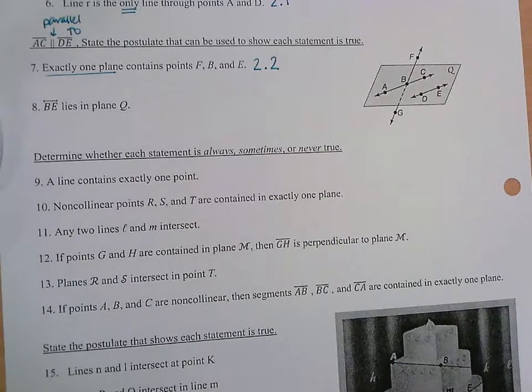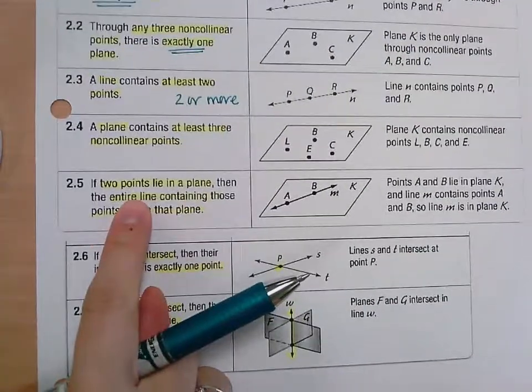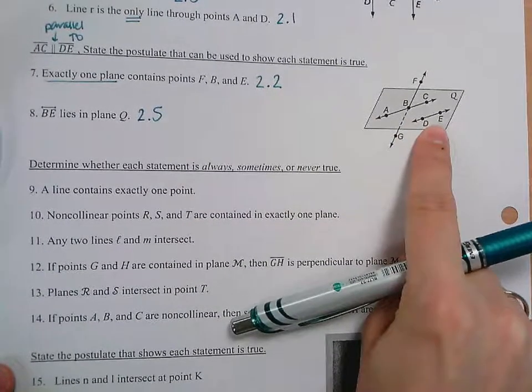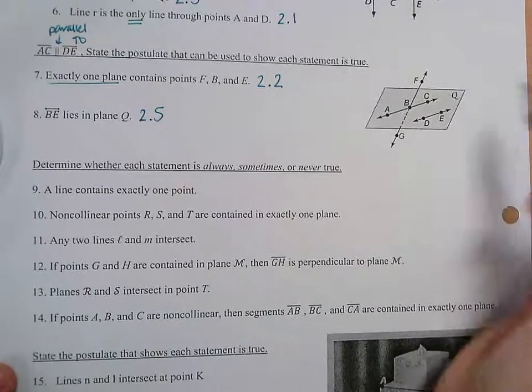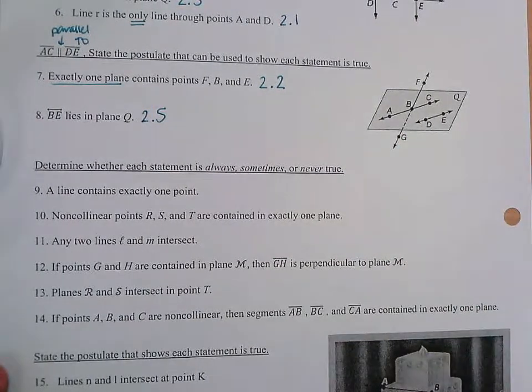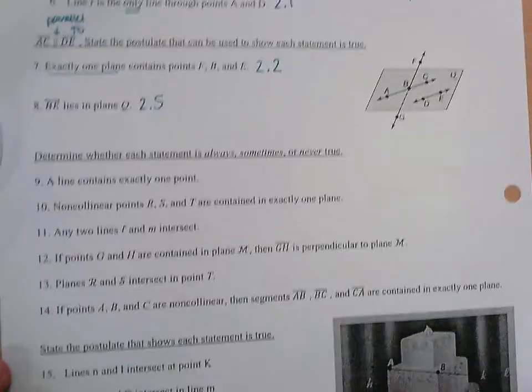Any ideas? Emma? That would be 2.5. Because 2.5 says if 2 points lie in a plane, the line containing those points is in that plane. So B and E both lie in plane Q. Therefore, if there was a line drawn through them, it would also be in plane Q. That's 2.5.